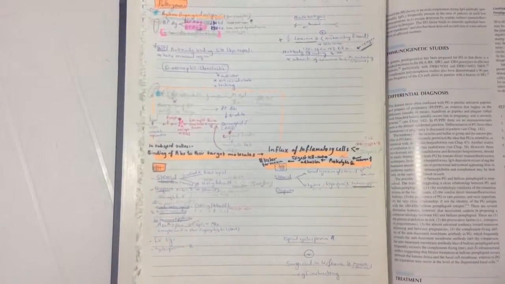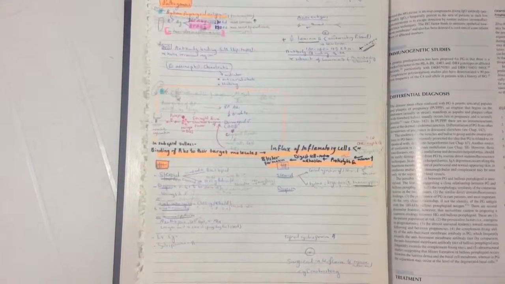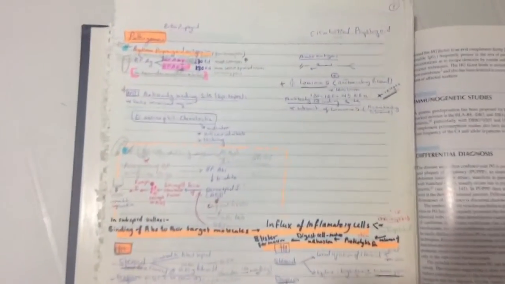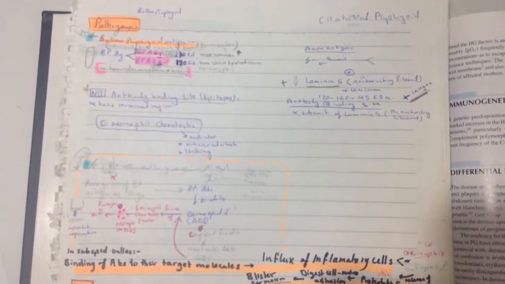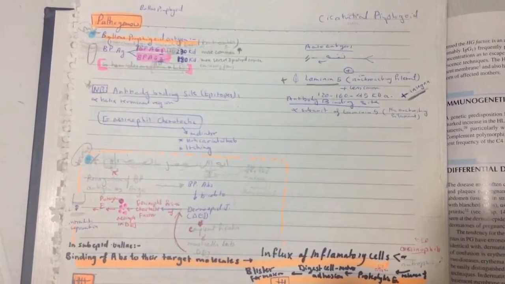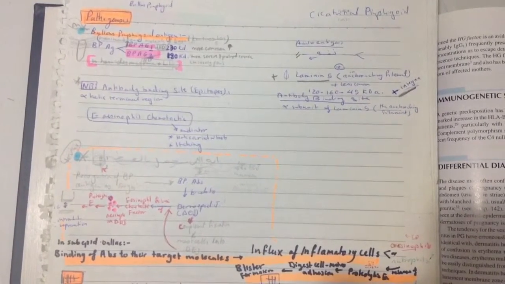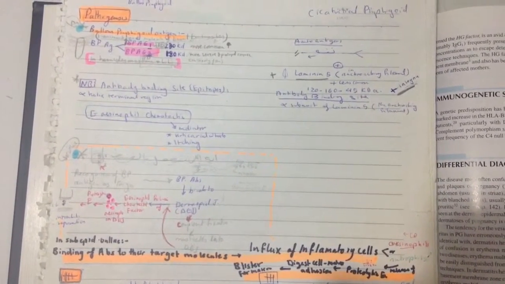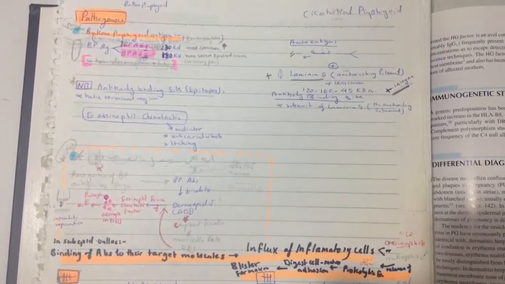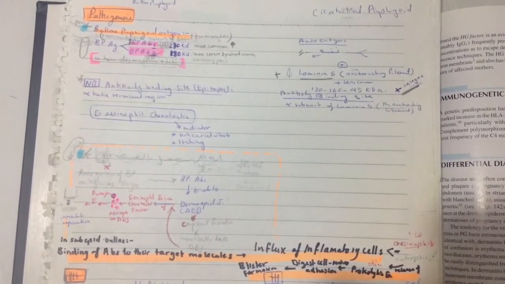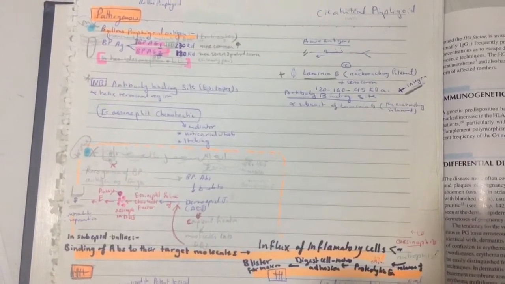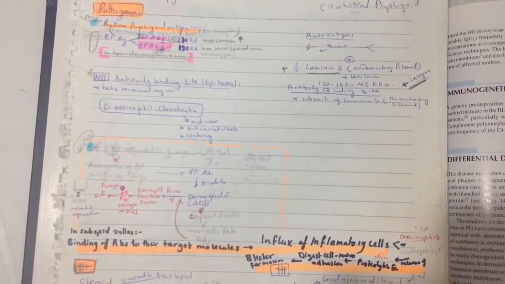Pathogenesis and treatment of bullous pemphigoid and cicatricial pemphigoid. The pathogenesis: bullous pemphigoid antigen 1, a 230 kilodalton protein, which is more common, and bullous pemphigoid antigen 2, 180 kilodalton, which is more severe. The cicatricial pemphigoid antigens are the same, but also there is laminin 5 and integrin.